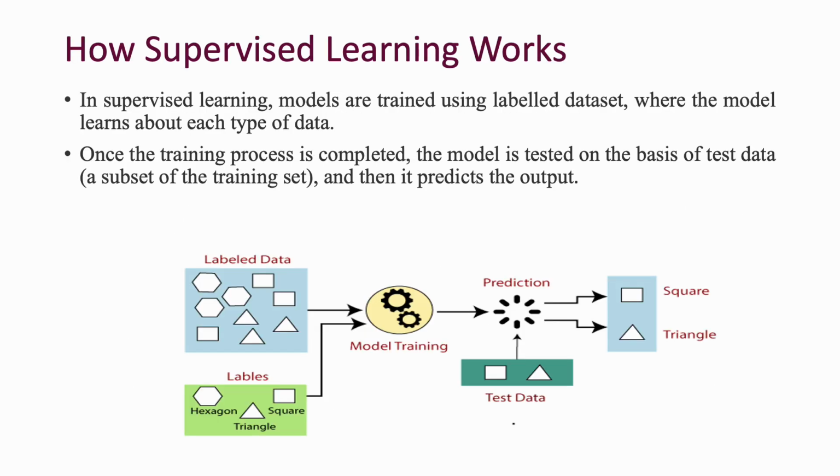How does supervised learning work? The diagram shows labeled data containing shapes like triangle, square, and hexagon. We feed all the labeled data into the training model. After this, the prediction algorithm predicts the output. Suppose we want to take the data as triangle and square. Once the prediction algorithm is trained and the process is completed, the model is tested. On the basis of test data, we can get the output like square and triangle.